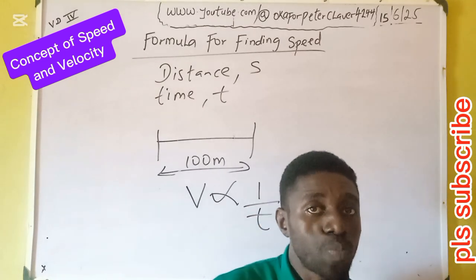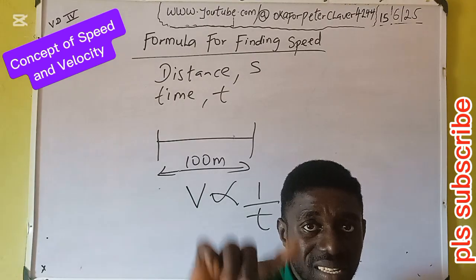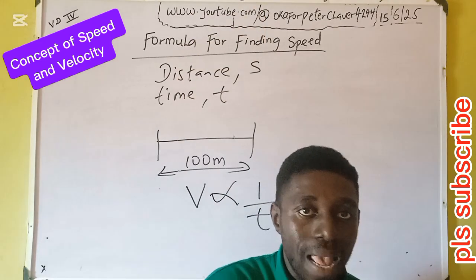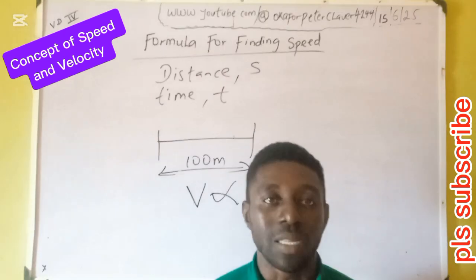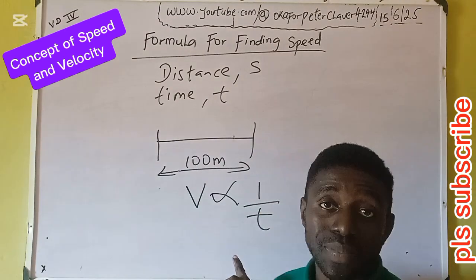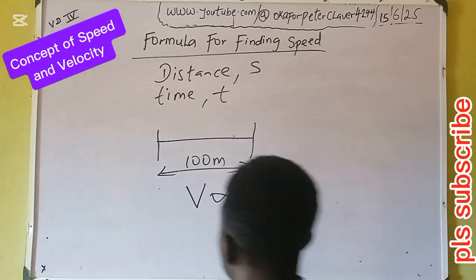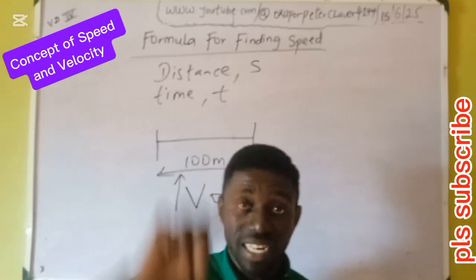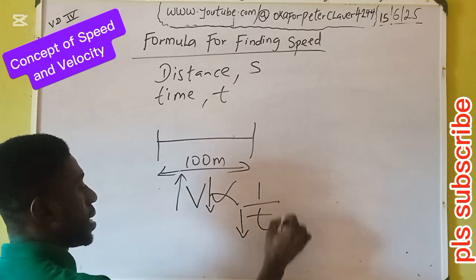What does that mean? That when speed goes up in the natural world, when a body is moving, the faster it is going, the shorter the time. A higher speed will mean little time. If you are fast, that means you cover the gap in little time. That's what we call speed. So when your speed increases, your time diminishes. That logic is what we're putting on the board mathematically: speed is inversely proportional to time. The higher the speed, the shorter the time. However, the lower the speed, the higher the time.